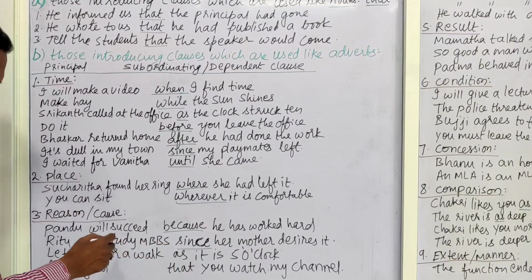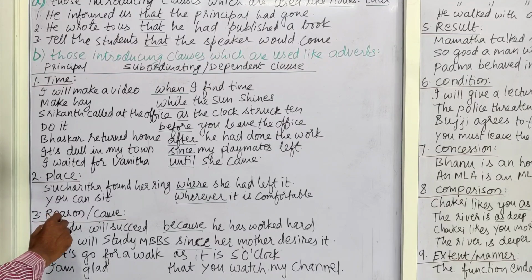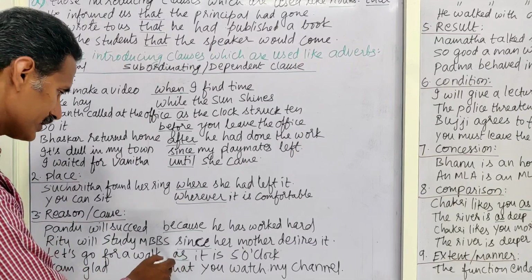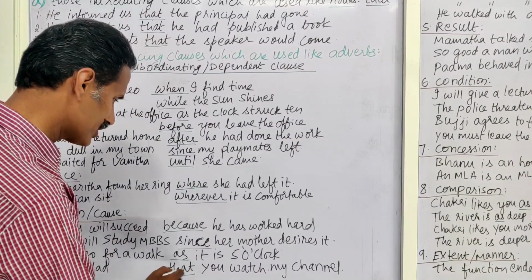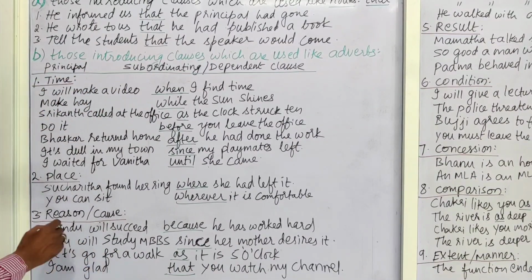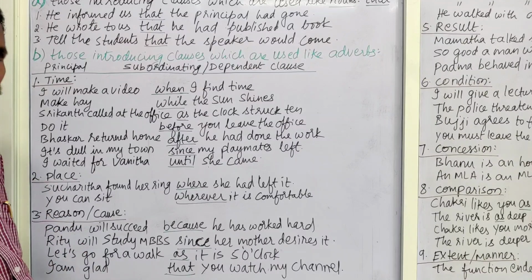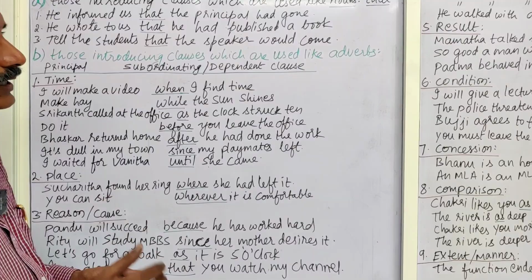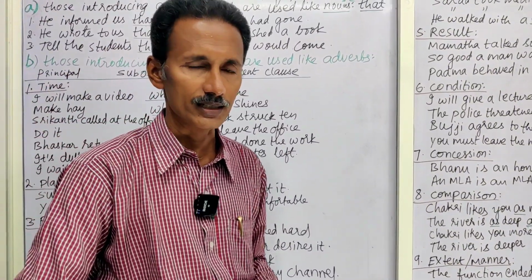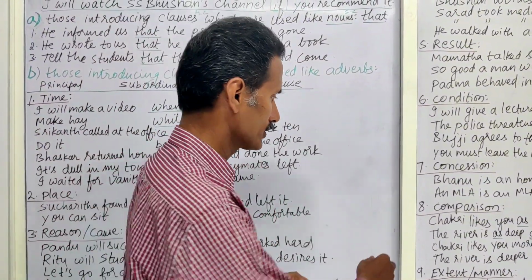Since is said to be a subordinating conjunction of reason. Next, as is said to be a subordinating conjunction of reason. Next, I am glad that you watch my channel. This is also a subordinating conjunction. Okay. Now, coming to the other categories or classifications, we shall deal with the remaining also.